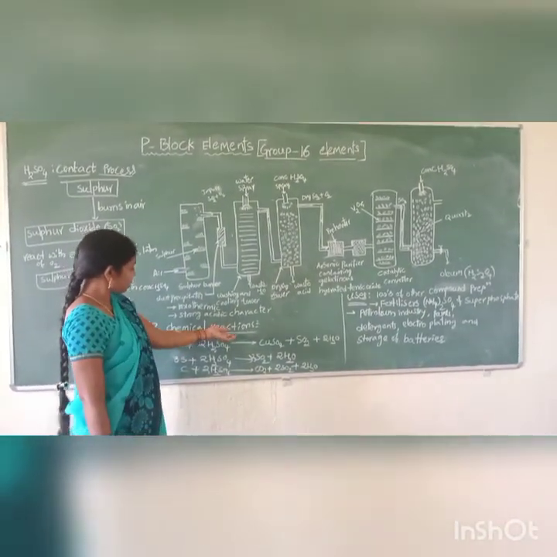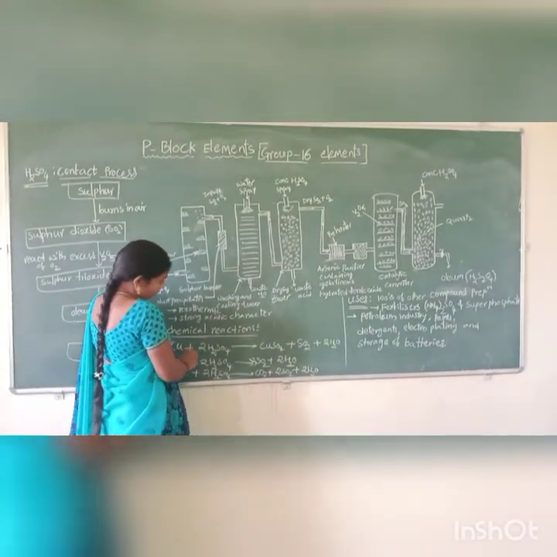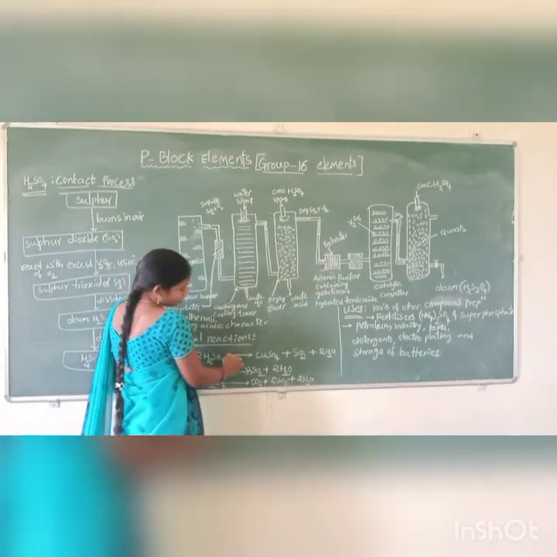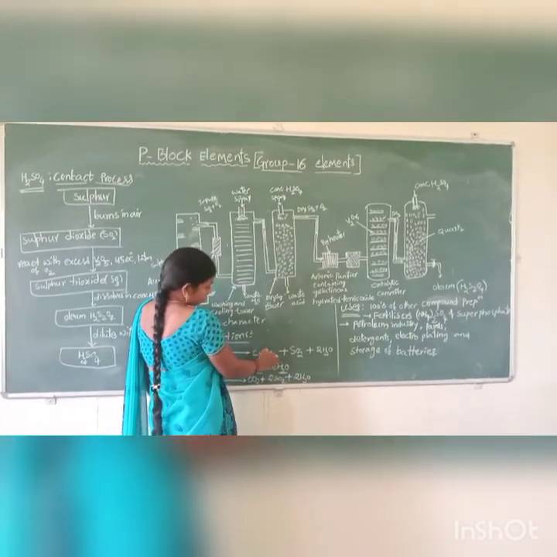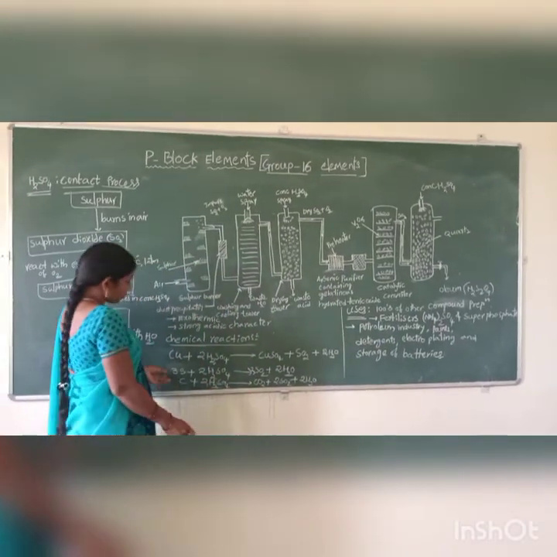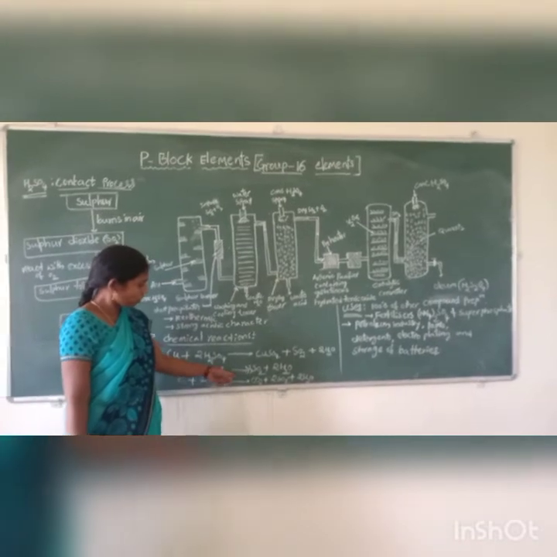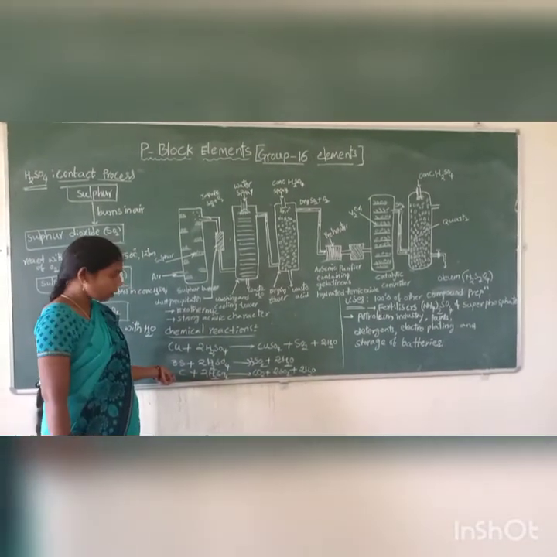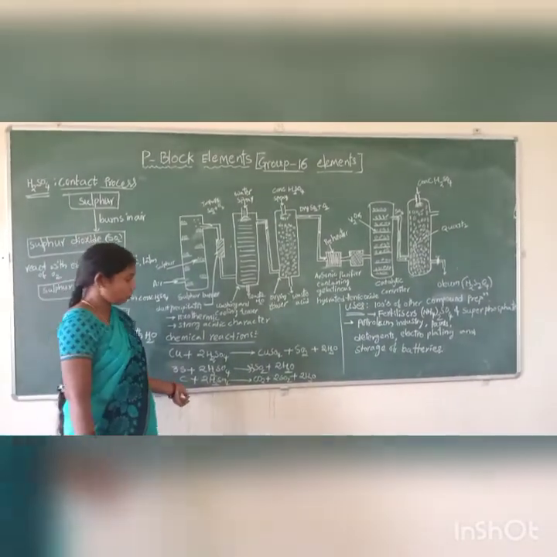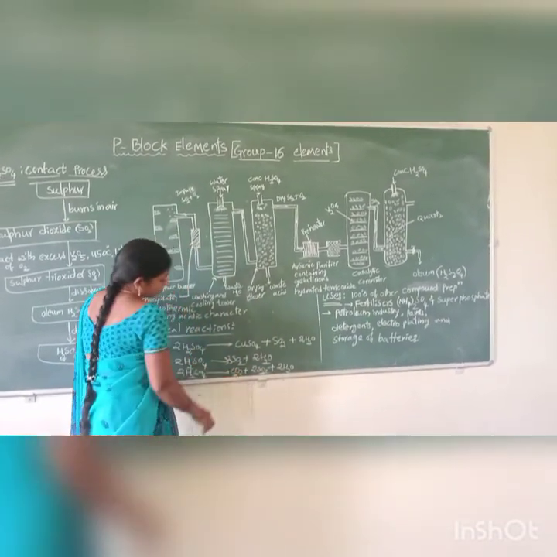Some chemical reactions. Copper reacts with sulfuric acid to form copper sulfate plus sulfur dioxide plus water. Sulfide ores react with sulfuric acid to form sulfur dioxide. Carbon reacts with sulfuric acid to form sulfur dioxide and carbon dioxide.